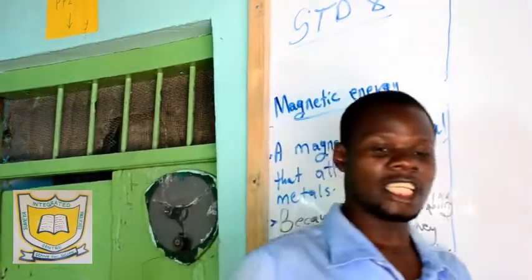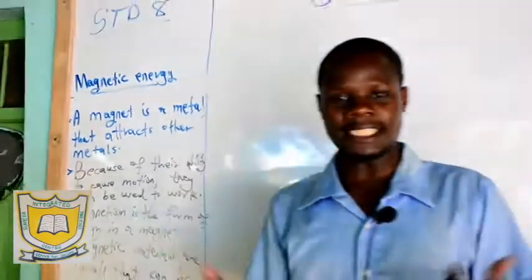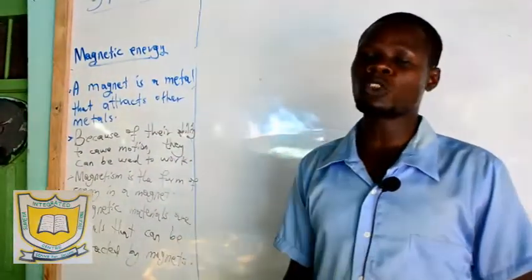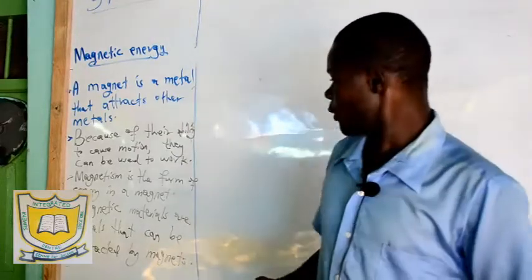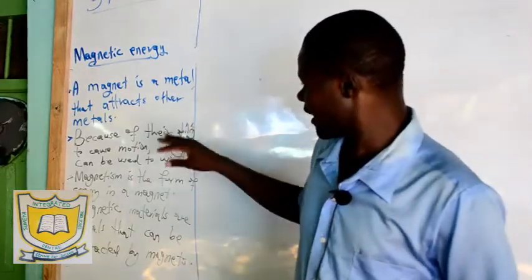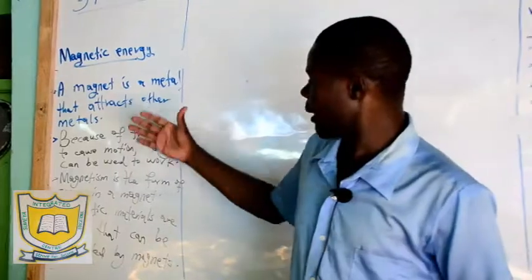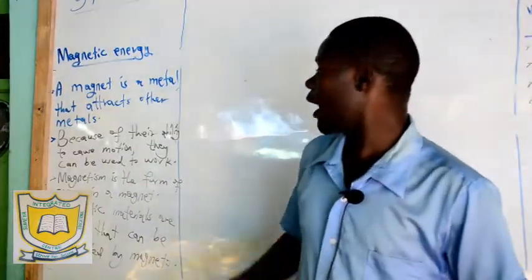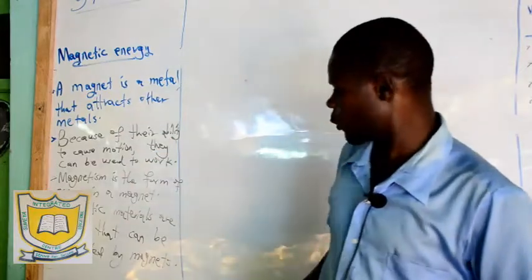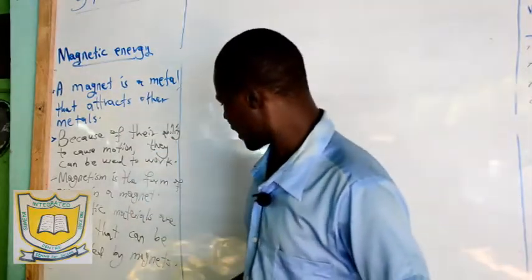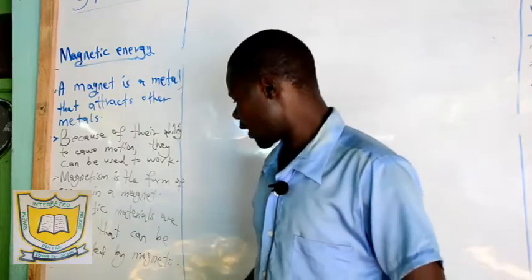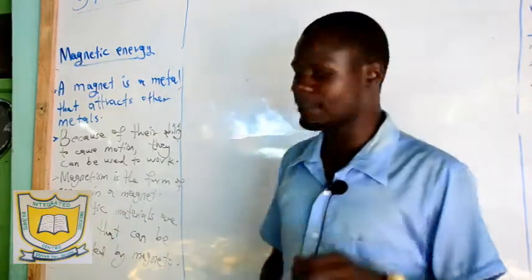You find that there are some metals that can be attracted by the magnets, and some metals cannot be attracted. So those metals which are attracted by the magnets, and mostly that is iron and steel, are known as magnetic materials. And those materials that are not attracted by the magnets are known as non-magnetic materials.